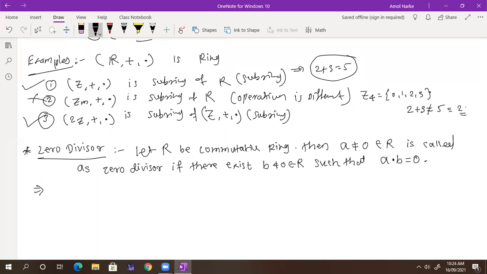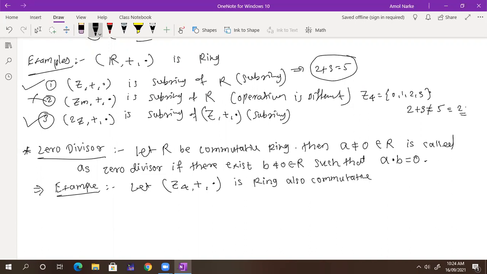So do you have any ring like that? Do you have such an element or such a ring? So for example, suppose I have considered Z4 with respect to plus and dot. Whether it is a ring, yes or no? Yes, it is. It is also a commutative ring.